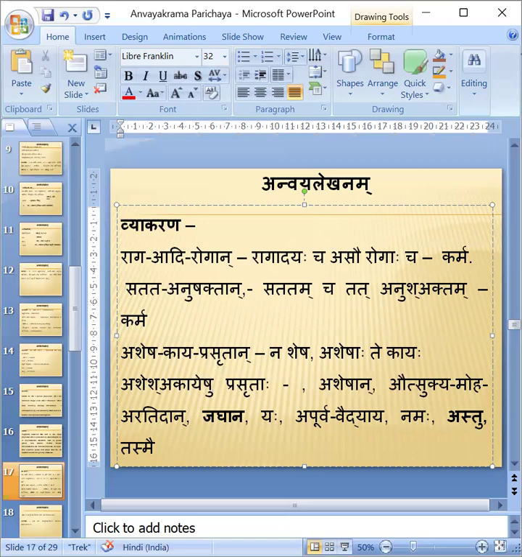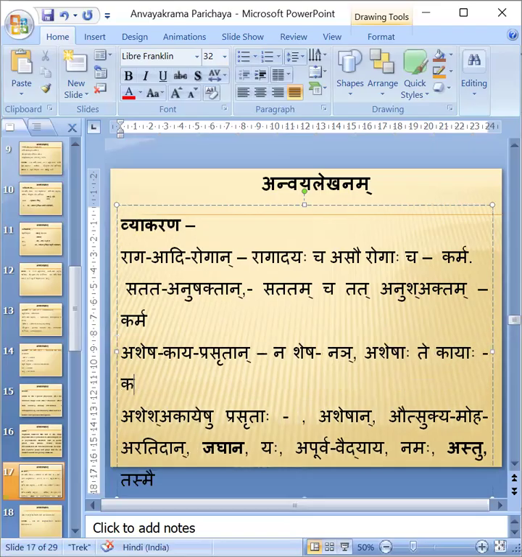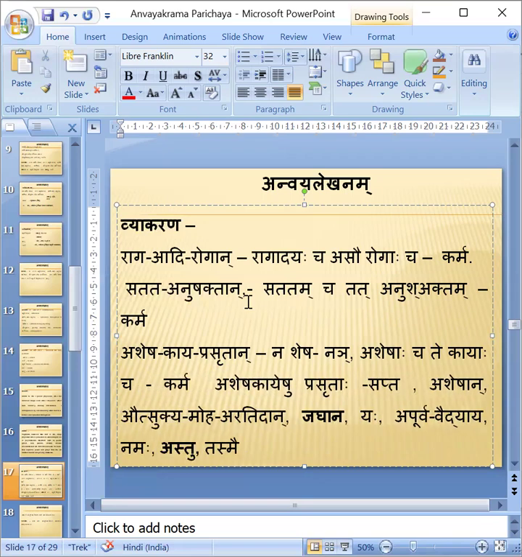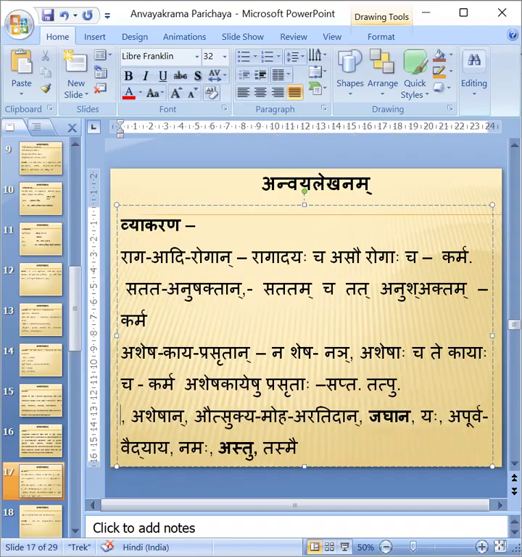Ashesha kayeshu prasrutaha. Na sheshaha asheshaha, Nan Tatpurusha samasa. Asheshaha te kayaha. Here it will become once again Karmadharaya. Asheshaha cha te kayaha cha. Okay. It is Karmadharaya samasa. Ashesha kayeshu prasrutaha will become Saptami Tatpurusha. Asheshan once again Nan Tatpurusha.